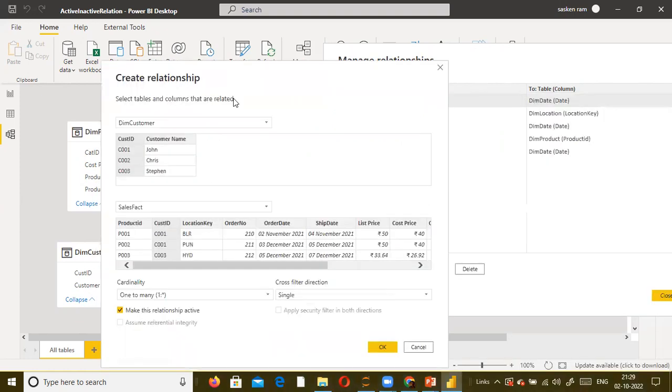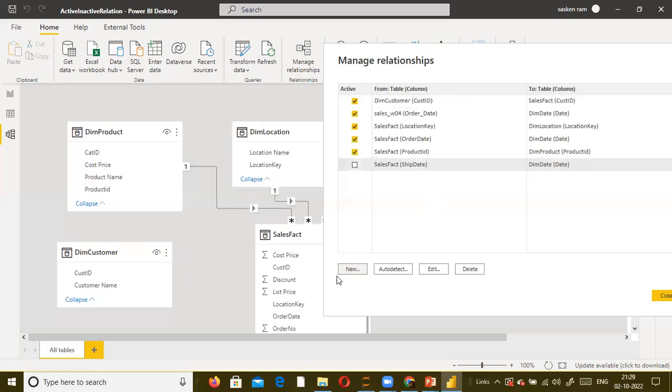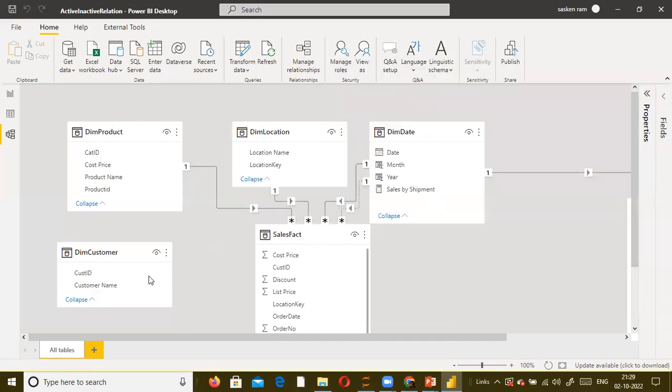So this is another way of creating it, and I just click on OK. The moment I click OK and close this, look here, it will take some time to create the relationship. Something is going on. Look here, it got created.